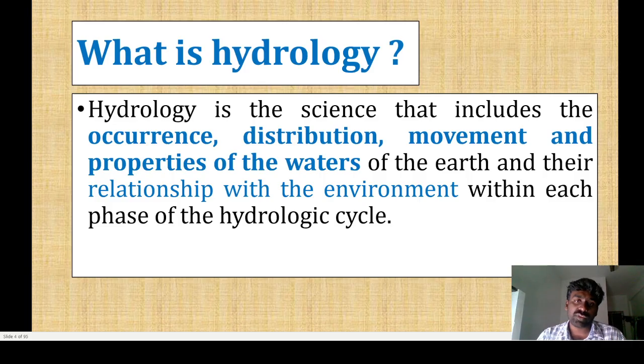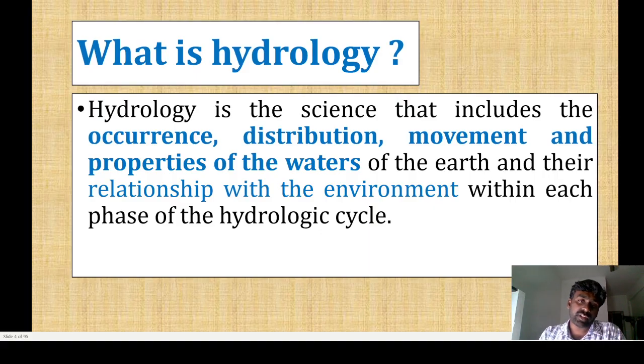For example, if the source of water is in the Himalayas, the water is transferred from the Himalayas to Tamil Nadu across the entire topographical area with different types of soils. So the characteristics of water change depending on where the flow occurs. So it is fully related to the environment. Hydrology is the occurrence, distribution, movement and properties of water on the earth surface, and its relationship with the environment within each phase of the hydrological cycle.